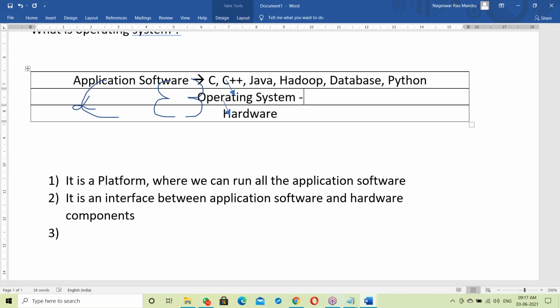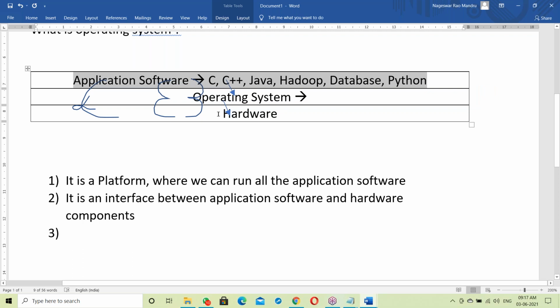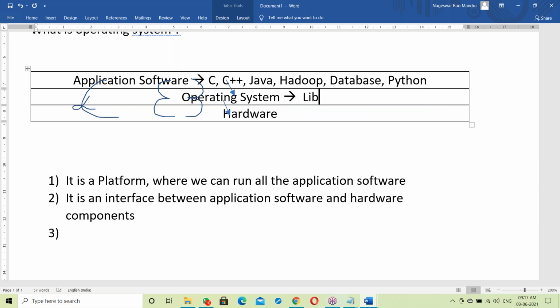Next, one more important point here. How will the OS communicate between application software and hardware? In the OS, there is a library. Several components are there, like device drivers, libraries, and tools. The main part is the library. In every OS, there's a library.